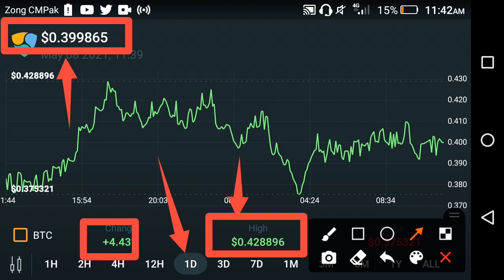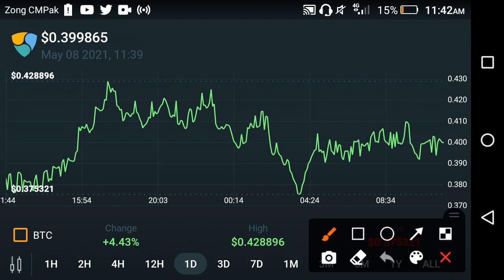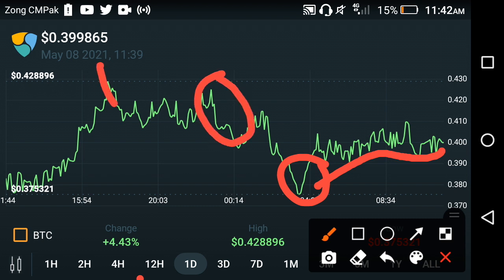But now, friends, if we look at the current price chart of the XEM, I think it's time to take a jump, friends. After this point they again take a jump, and I hope that this jump is a continuous jump of the XEM coin, friends. I know that XEM coin fell for a little time, as you can see here, and at this time too, the temporary fall of the XEM coin occurred, friends. So don't worry about this temporary fall, friends.